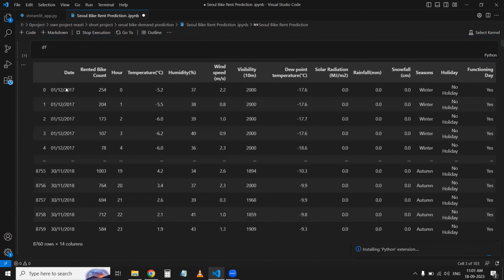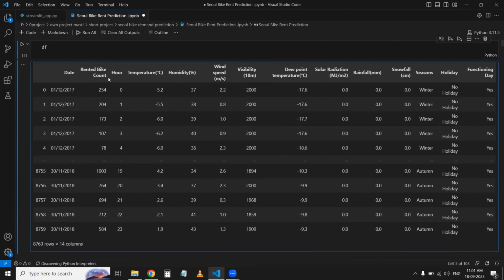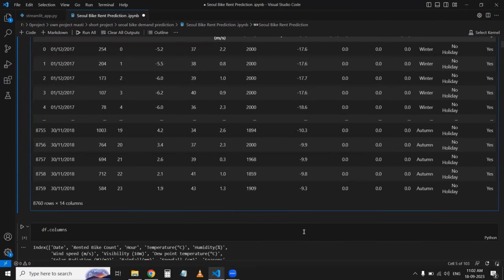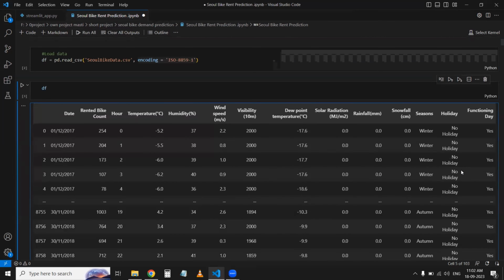This is the DataFrame which I have seen. There are 8,760 rows and 14 columns. The columns are date, rented bike count, which is my actual target value that I have to predict, hour, temperature, humidity, wind speed, visibility, dew point temperature, solar radiation, rainfall, snowfall, seasons, holiday, and functioning day. Yeah, this is the last one, functioning day.